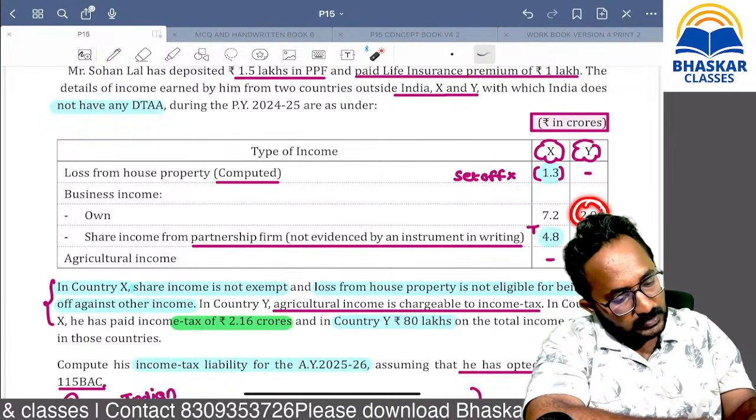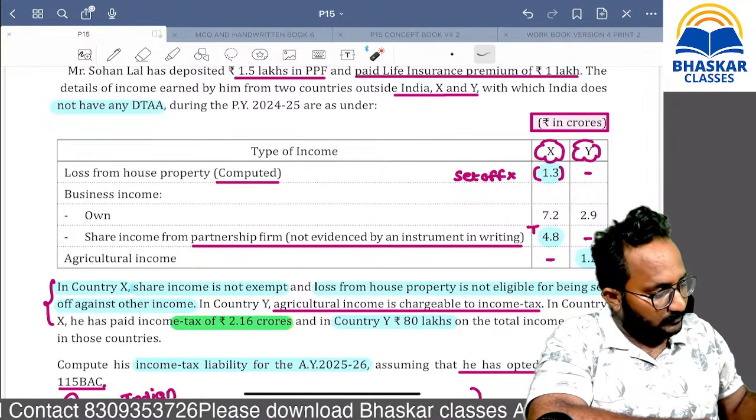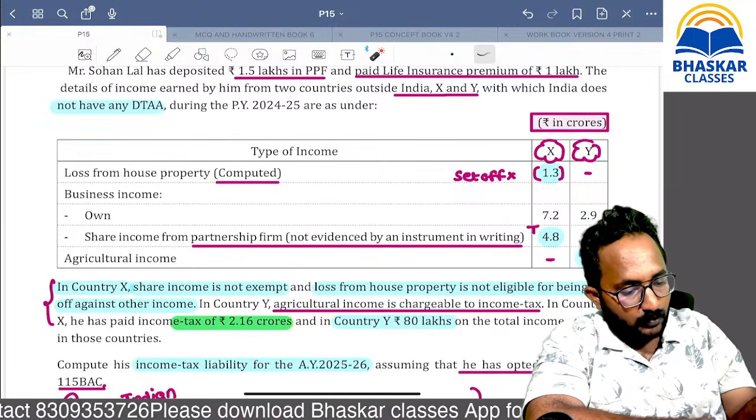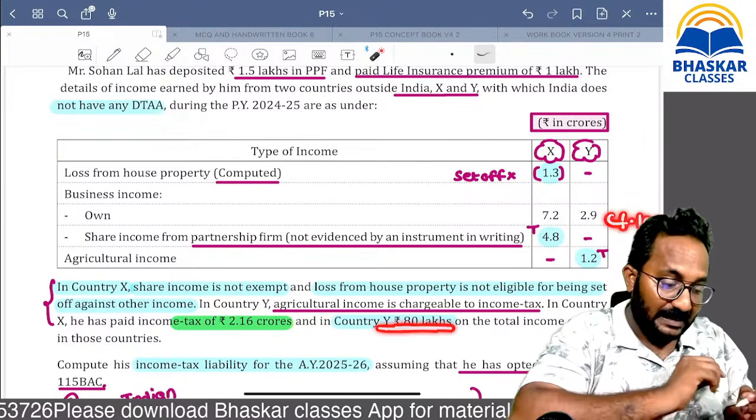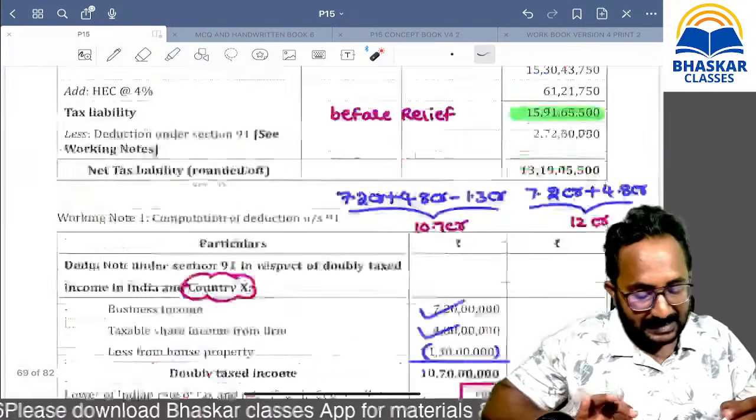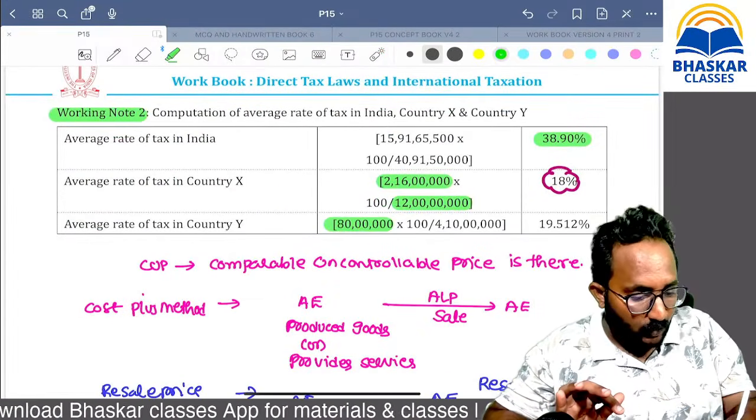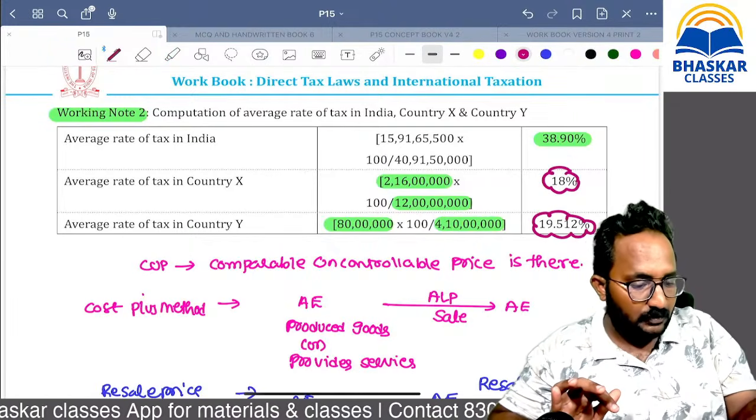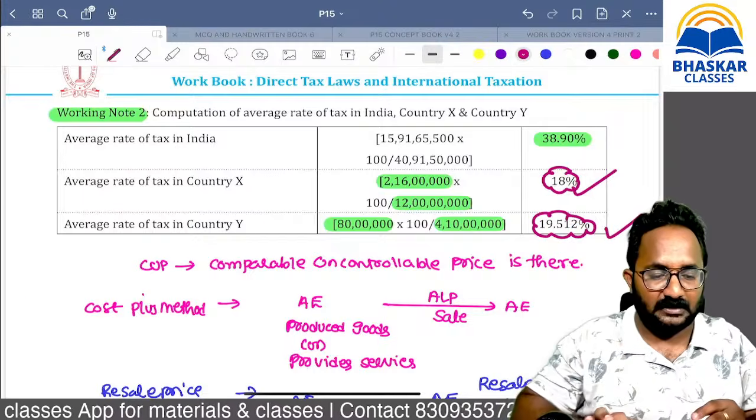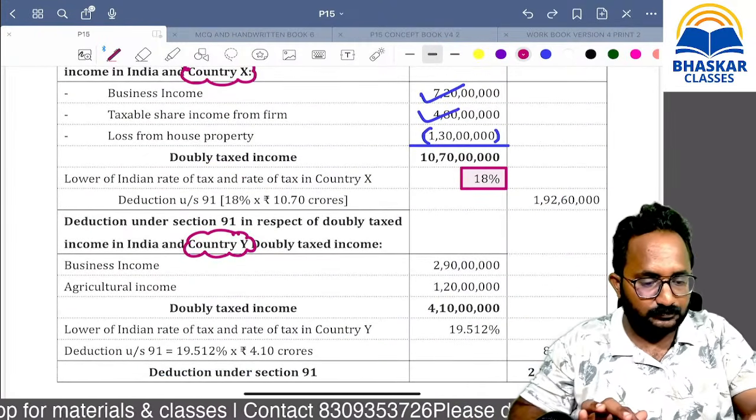On these two things, 2.9 plus 1.2, 4.1 crores are there. How much tax paid? 80 lakh. 80 lakh tax on 4.10 crore. What is the tax rate? 19. So this is only the lower with respect to that. Now you can apply the 18%, you will get this amount.